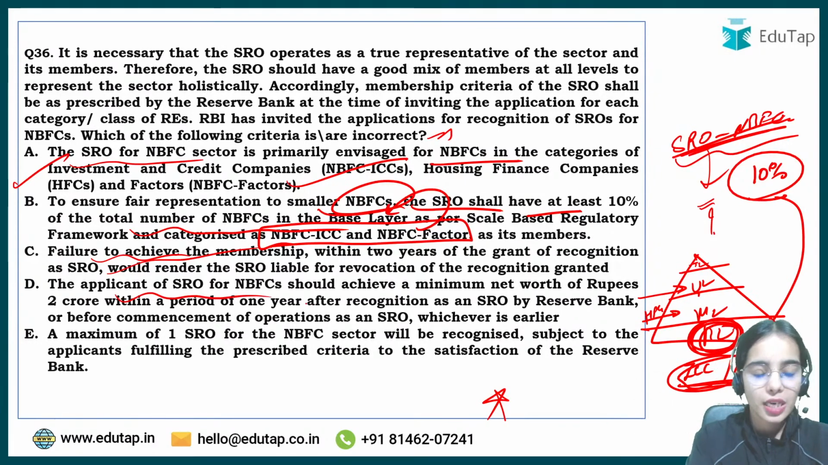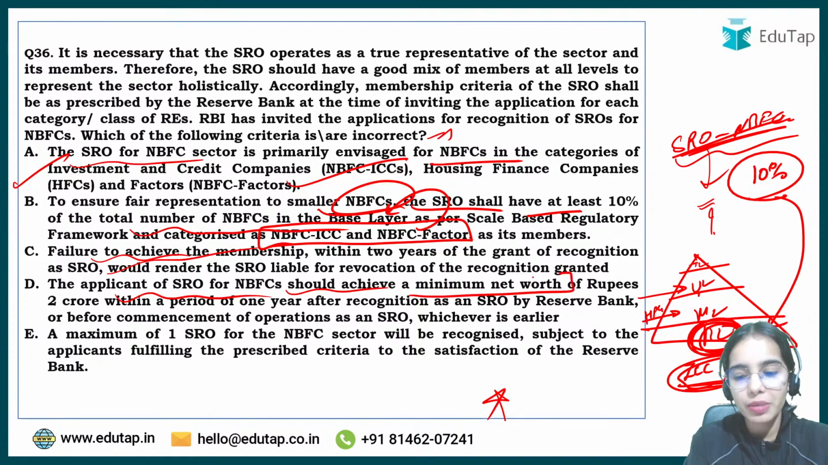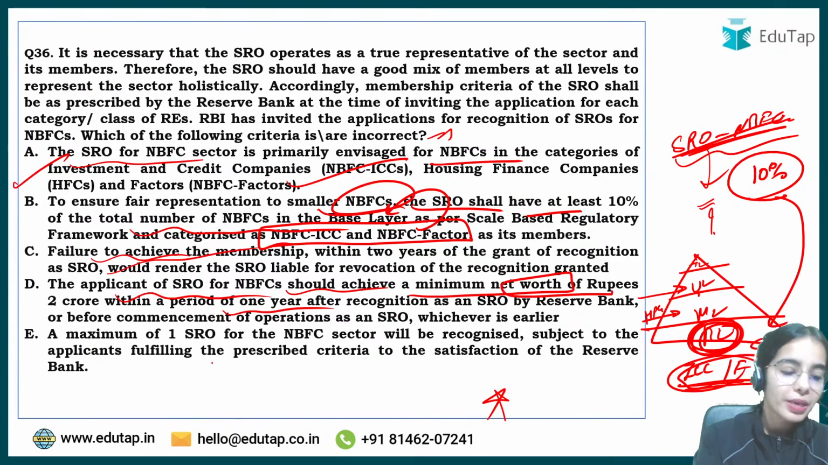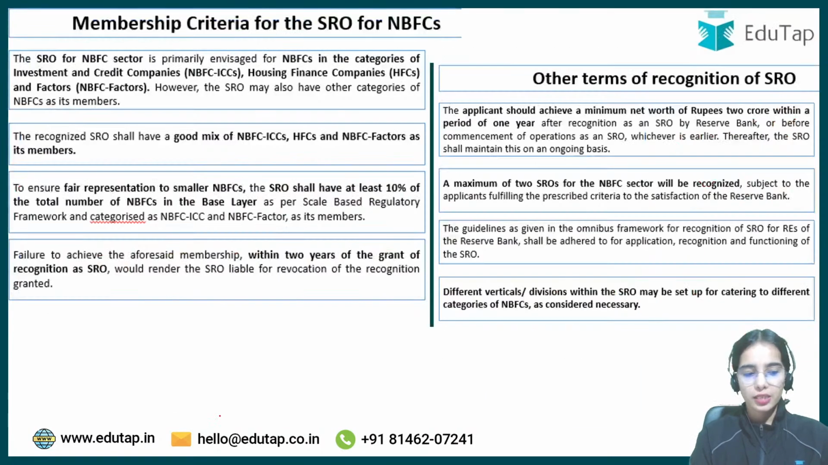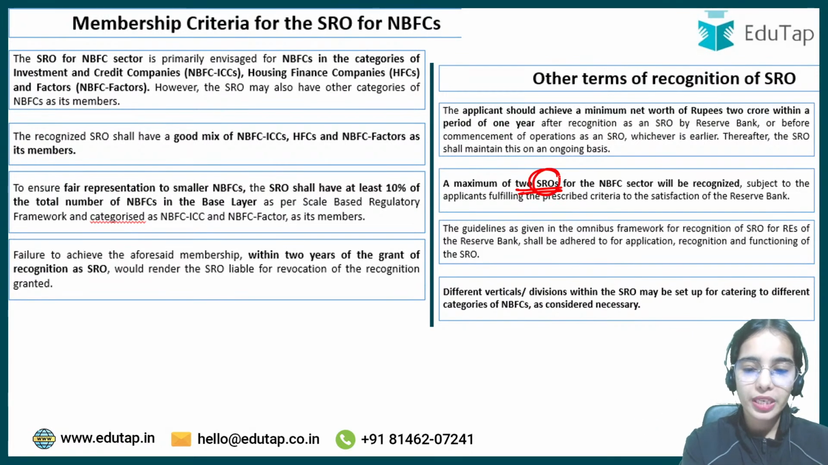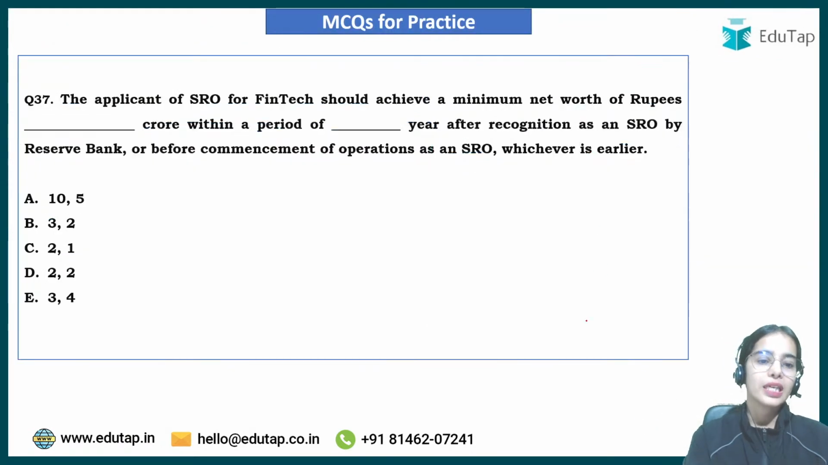The applicant of SRO for NBFC should achieve a minimum net worth of rupees 2 crore within a period of 1 year, and there are maximum 2 SROs that will be recognized for the NBFC sector. So 2 SROs will be recognized for the NBFC sector. So that's why E was wrong.